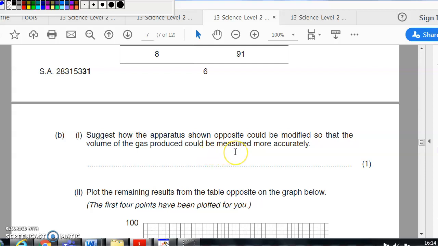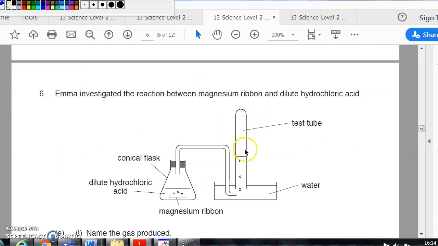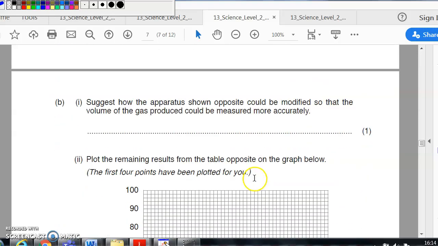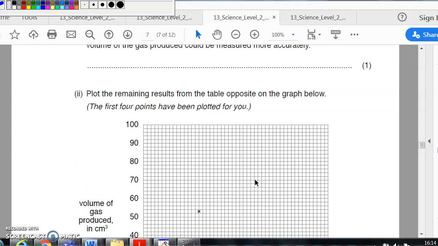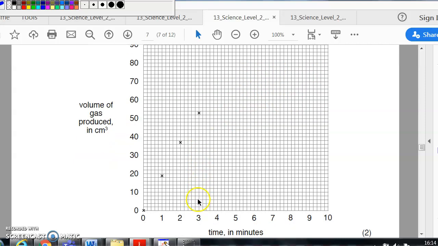Suggest how the apparatus shown could be made more accurate. If you look at it, we're using a test tube. So to make it more accurate, you'd probably use a syringe. You could even use a measuring cylinder, I suppose. So plot the remaining points. So obviously you go up there and you plot them, and you're going to get a graph where it levels off at some point. I'm not going to bother drawing it in, but you get the idea.